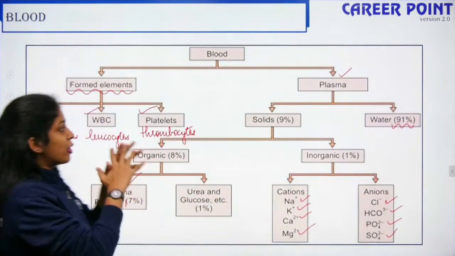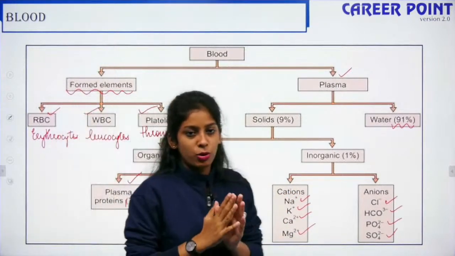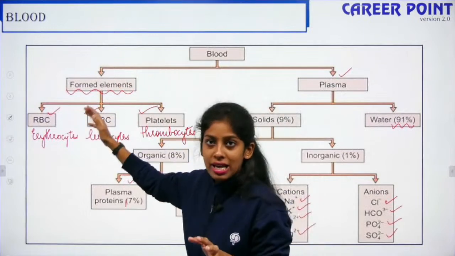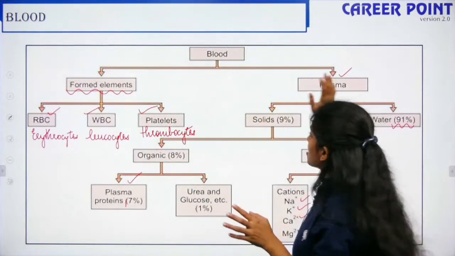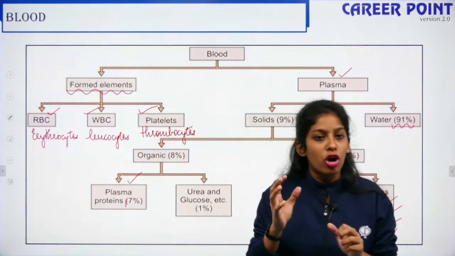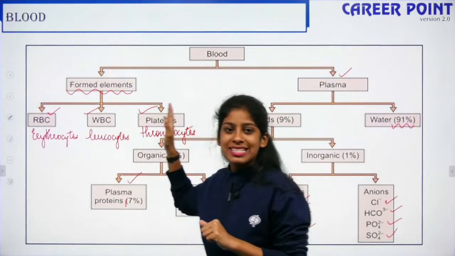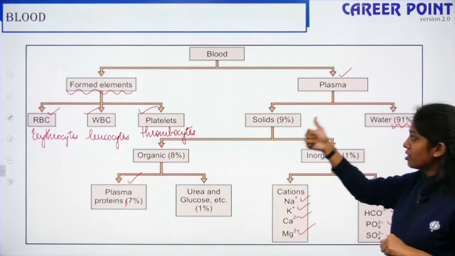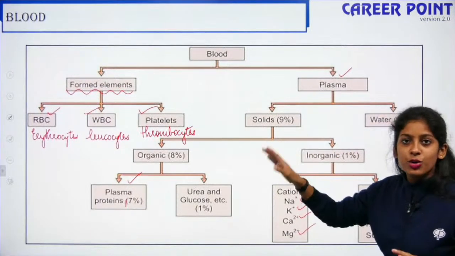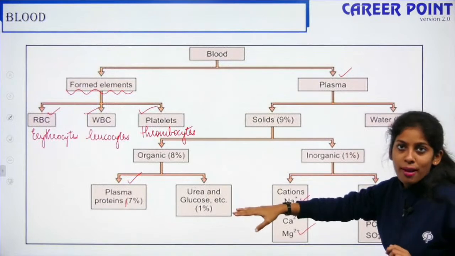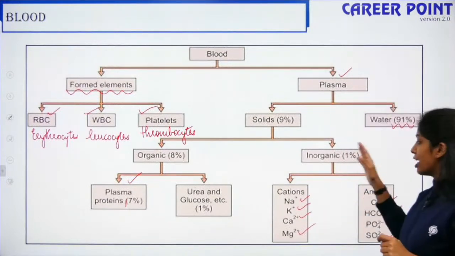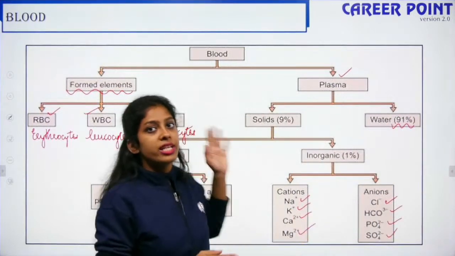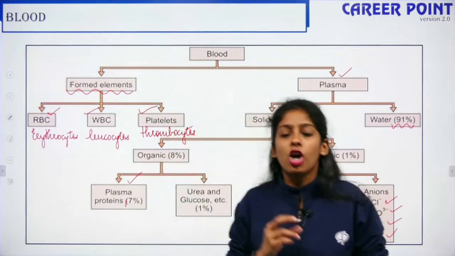Once again giving you a summary of this classification. Blood, the important part of the circulatory system, is divided into two major chunks. One is the formed elements, the other one is the plasma. Plasma is the fluid part and formed elements is made up of solid cells, which includes your RBC, WBC and the platelets. And plasma is the fluid portion, so it has a major chunk of water and solids. The solids are further classified into organic and inorganic. Organic includes my plasma proteins, which make up 7%, and the inorganic includes the cations and anions. So this is the major classification of blood, and these are the components of blood. We are going to talk about the components of blood today.